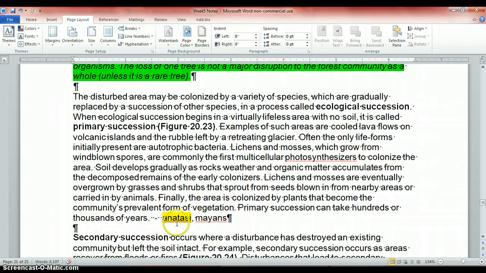So my example is the Anasazi that lived in the southwest. They denuded their entire area, so now it's a desert. We don't know when that will return to the forest that they lived in. The Mayans, when they were around, stripped all of Belize and a lot of South and Central America down to nothing because they were growing crops and food, but now it has mostly recovered until recently.